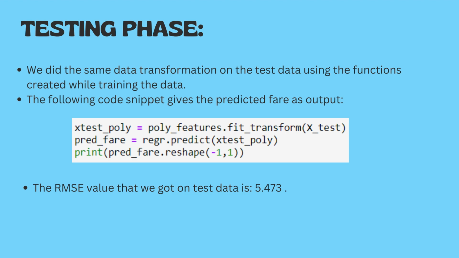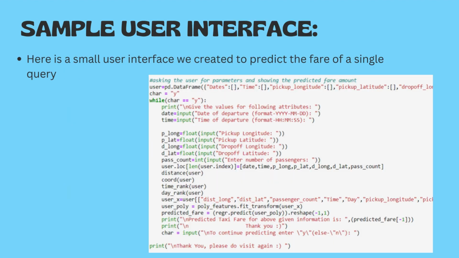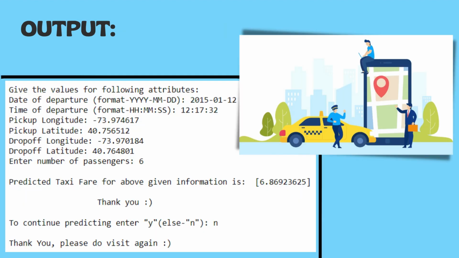This is the regression code which we used for the testing data to predict the fare amount, and we found the RMSE. The RMSE value of the predicted values of test data was around 5.473. Not to stop with just modeling the data, we also made a simple user interface in Python to predict the fare for a single input at a time. This is the code for the interface, and this is the sample output for our interface.